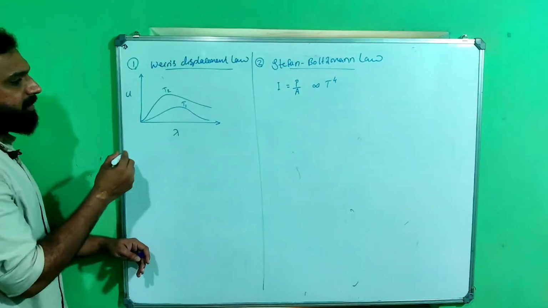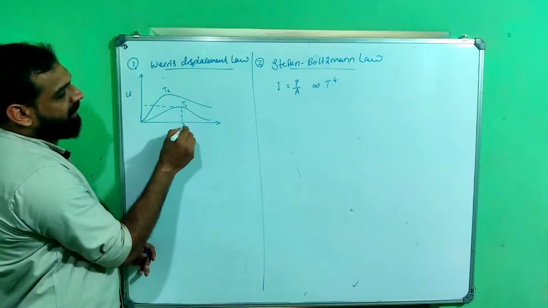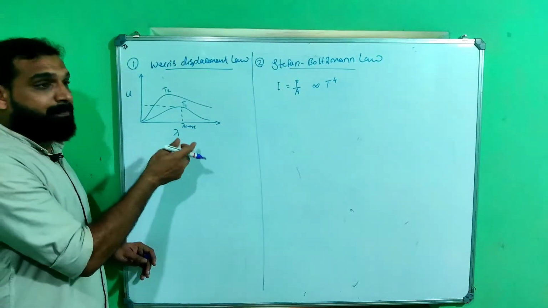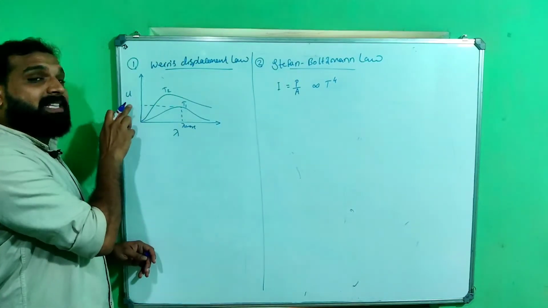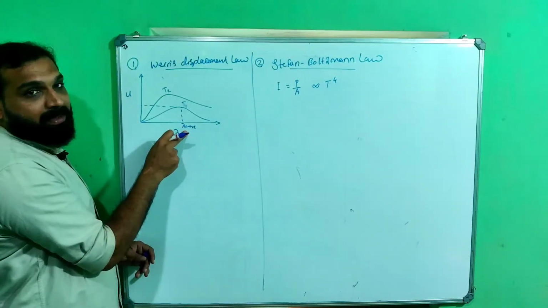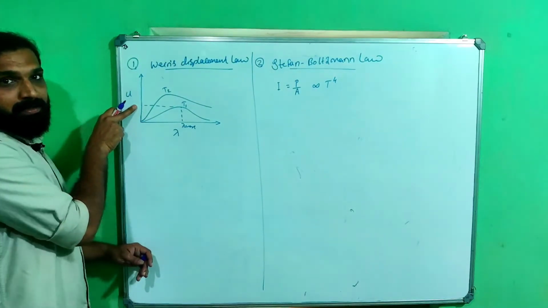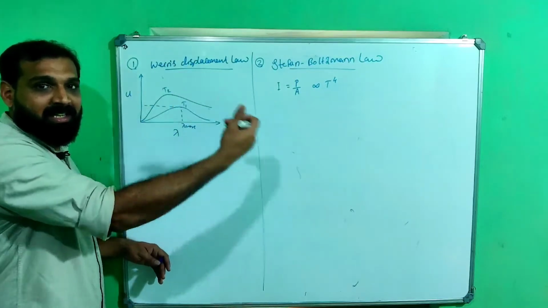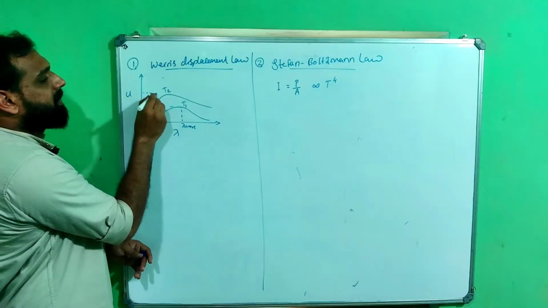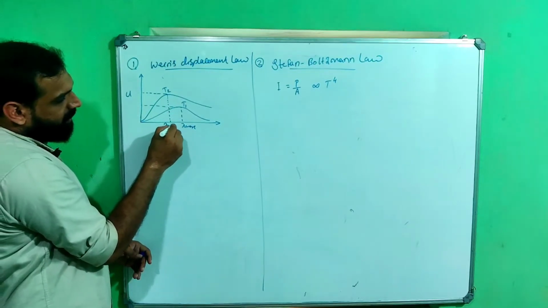From this we understood that corresponding to the maximum energy density, there is a wavelength called lambda max. What is lambda max? It is not the maximum wavelength present in the radiation, but it is the wavelength corresponding to the maximum energy density. This is the maximum wavelength, but this is lambda max. It is the wavelength corresponding to maximum energy density, not the maximum wavelength in the radiation. Corresponding to this particular temperature, the maximum energy density is this, and this is the corresponding lambda max.